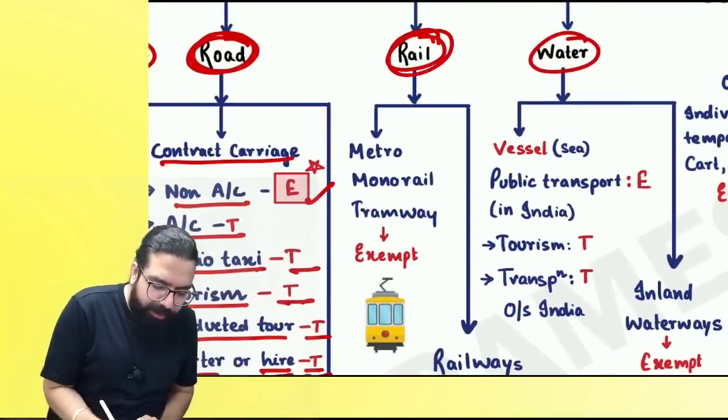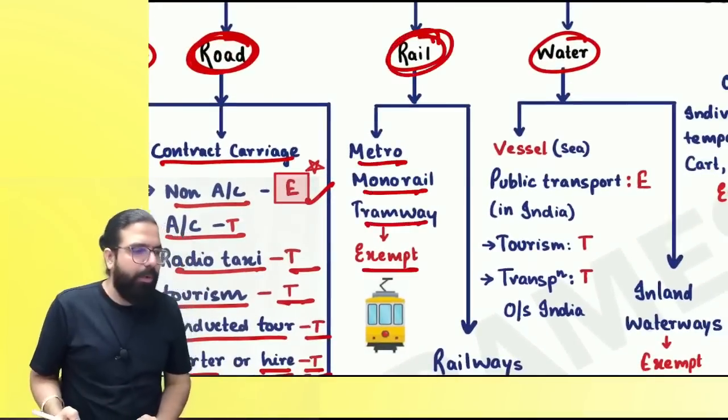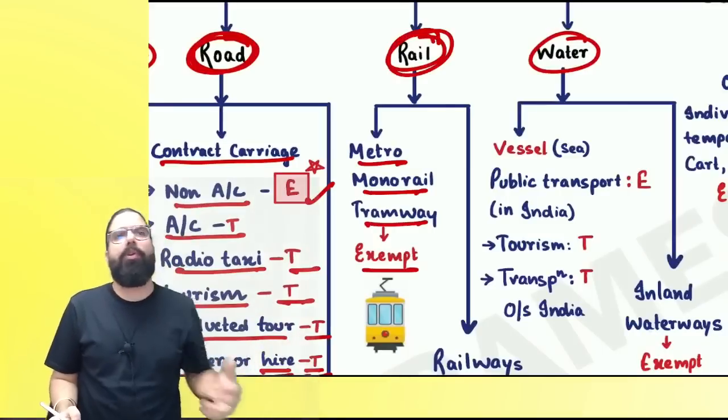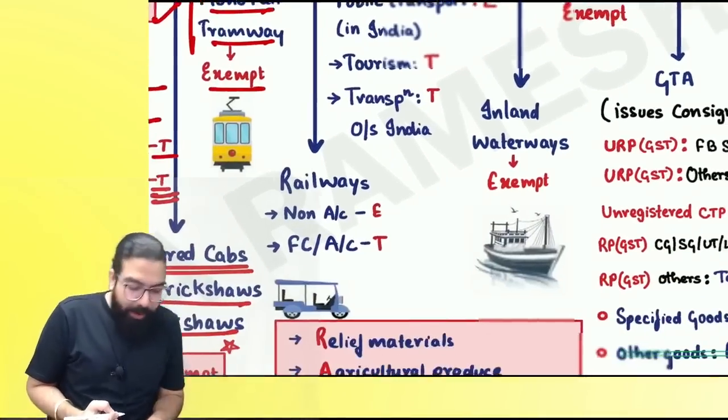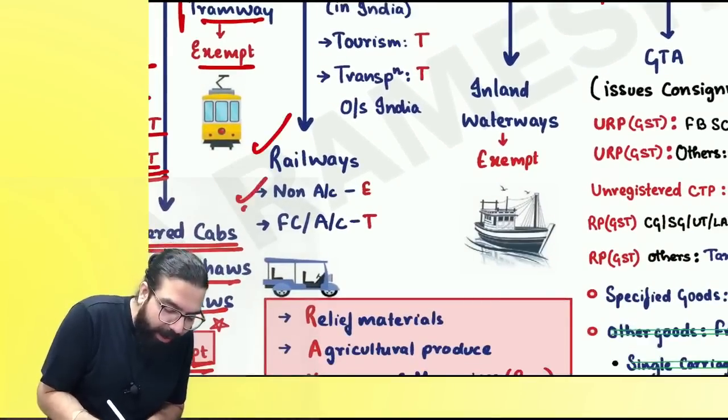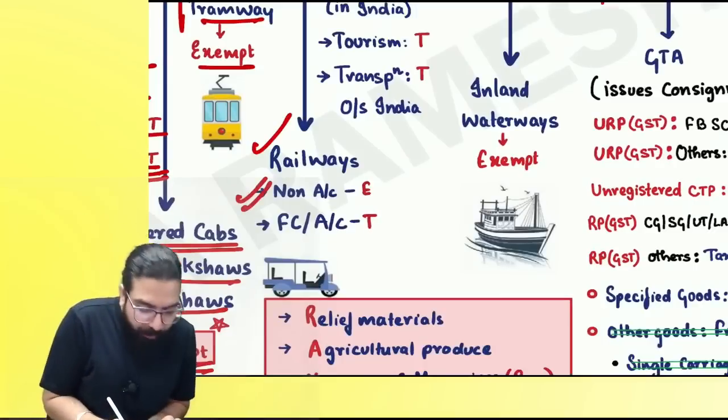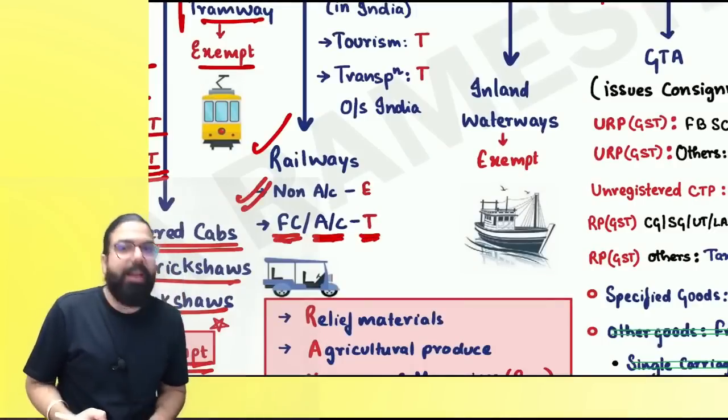Then we have rail transportation. Metro, monorail, tramway is always exempted. Remember, metro rail, monorail, tramway is always exempted because it is public transportation. Then in the case of rail, if you are going in non-AC, it is exempt. First class and AC is always taxable.